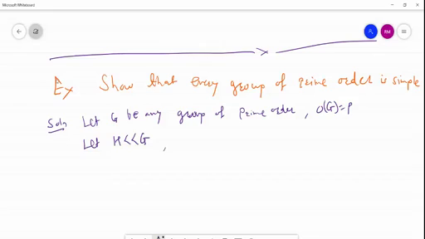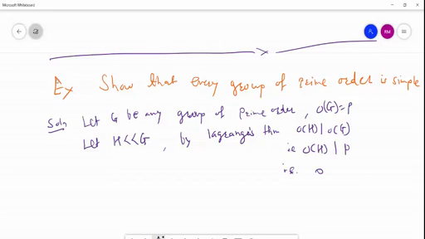So by Lagrange theorem, order of H divides order of G. So that means order of H divides P. That means P can be written as some K into order of H. K is some integer, or we can say positive integer.